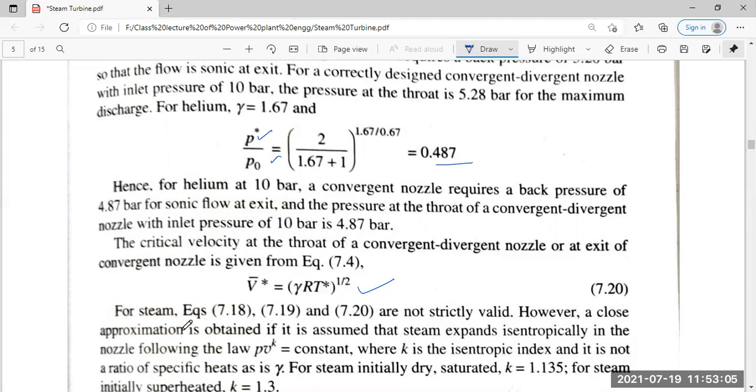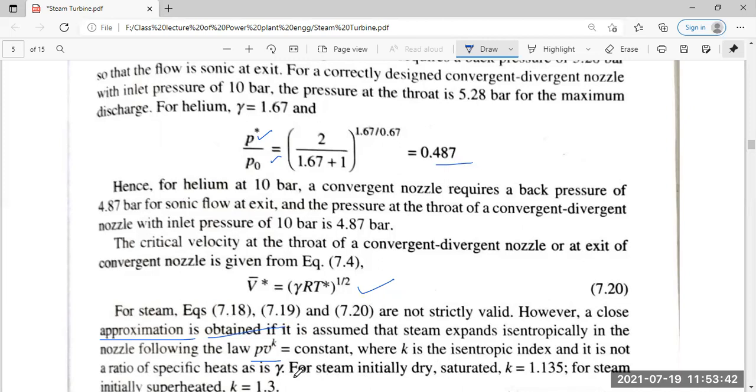Now, the last three equations, 18, 19, and 20, are not strictly valid for steam. However, a close approximation is obtained if it is assumed that the steam expands isentropically in the nozzle following PV to the power n equals constant, where n is the isentropic index, and it is not the ratio of specific heats, gamma.